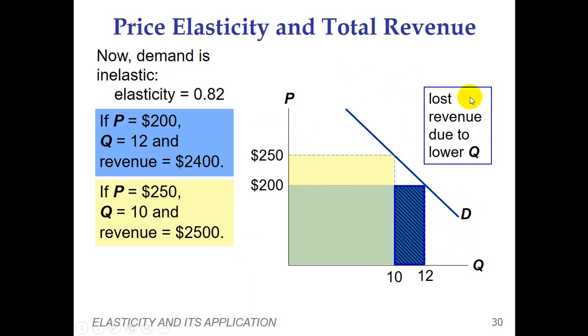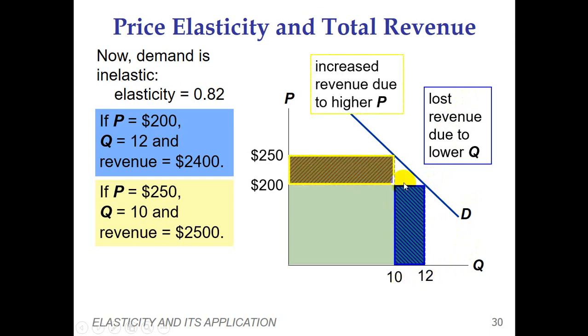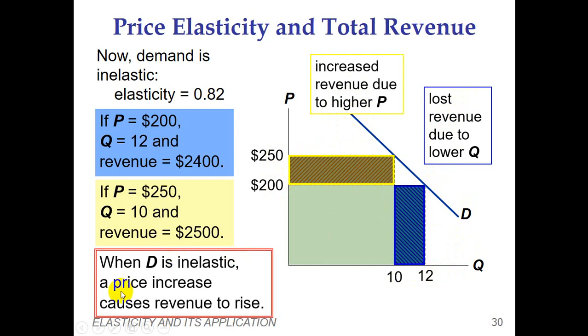So the blue box is the lost revenue due to lower Q, and the increased revenue due to higher P, from 200 to 250, shows the increase in revenue. So in that case, when demand is inelastic, a price increase causes revenue to rise. So total revenue depends on the price elasticity of the specific good.